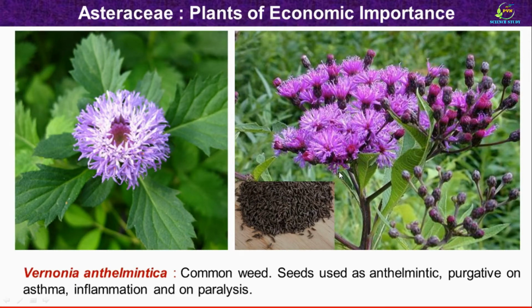The seeds are anthelmintic, which means they kill helminths. Due to this property, the name of the species is anthelmintica. It is also purgative, and is used in the treatment of asthma and inflammation, and is also useful for the treatment of paralysis.